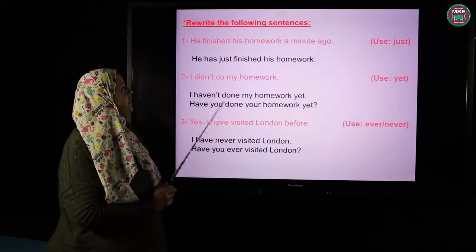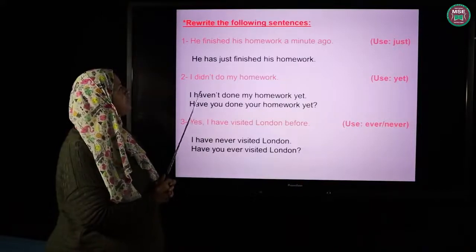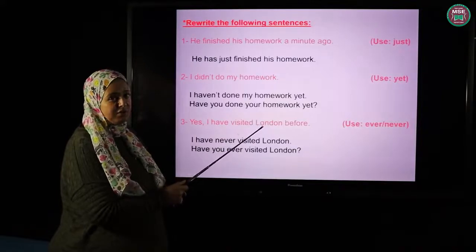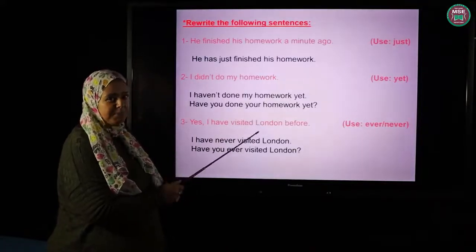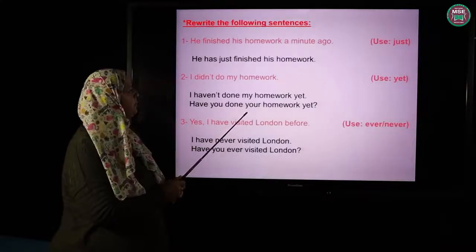And take care that the word just and the word already come between has and the past participle of the verb, or between have and the past participle. It comes in the middle between the helping verb and the main verb.